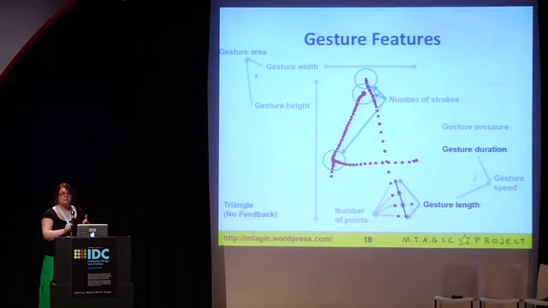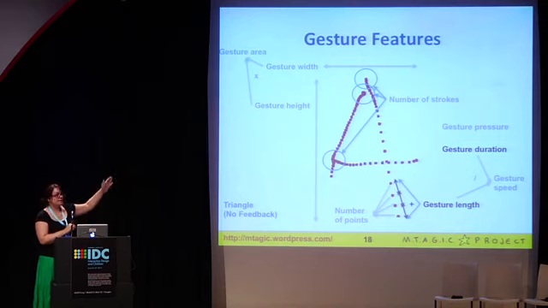The cumulative sum of the distance between the individual points. As a user or child is dragging their finger across the surface, the hardware is sampling at regular intervals and picks up a point every couple milliseconds, let's say. And so those are collected into this whole gesture for the purposes of our analysis, and we compute the entire path length over the whole gesture for this gesture length feature.